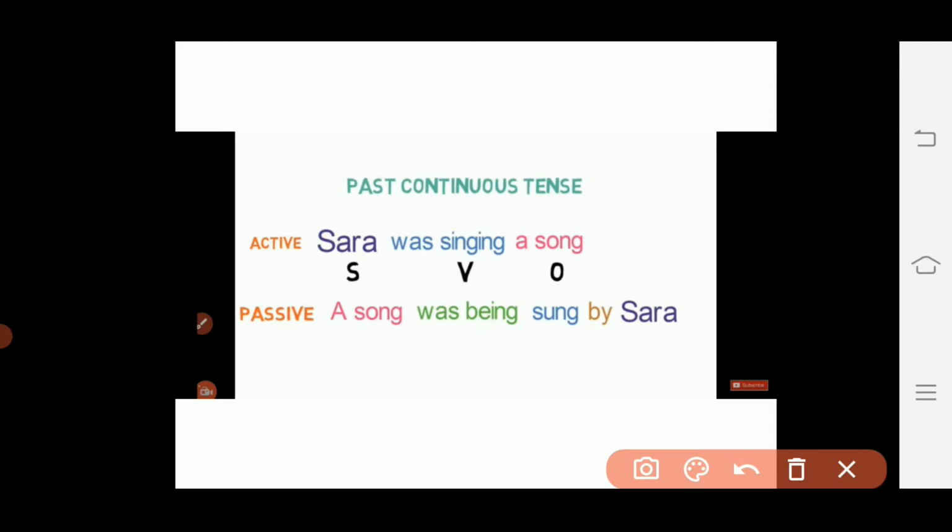First of all, we have to identify the subject, verb and object in the sentence. The sentence is Sarah was singing a song. Here Sarah is the subject, singing is the verb, and a song is our object. Then we'll swap the subject with the object. A song will become our subject and Sarah will take the position of object. Then we'll use a helping verb there, that is was being. Because a song is singular, we'll use was being. If there is a plural subject, then we'll use were being. So a song was being. Then the third form of the verb, that is sung, and finally a preposition by before the object.